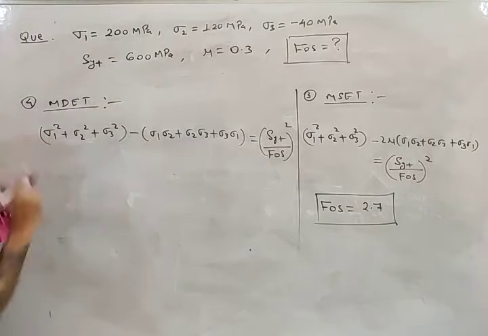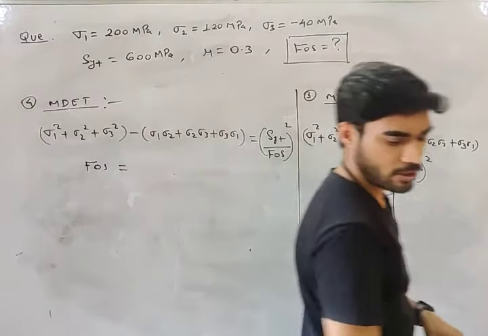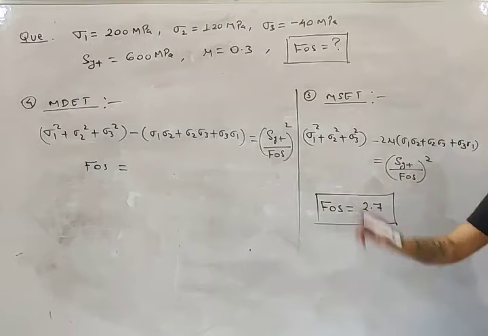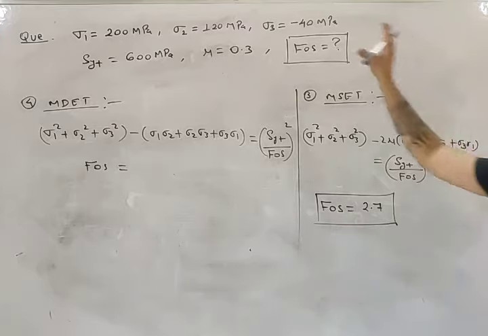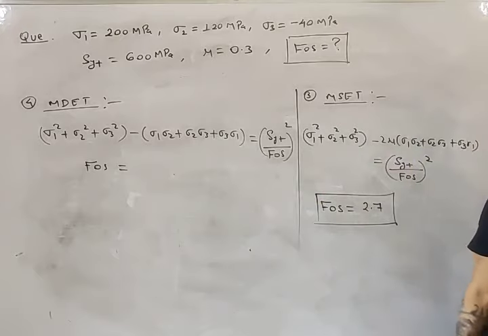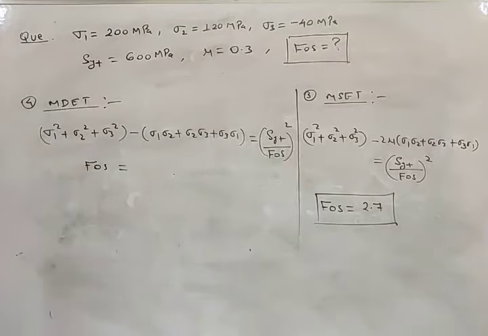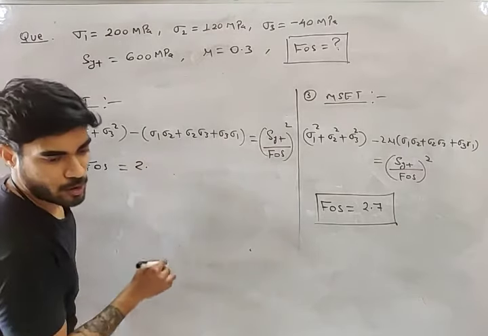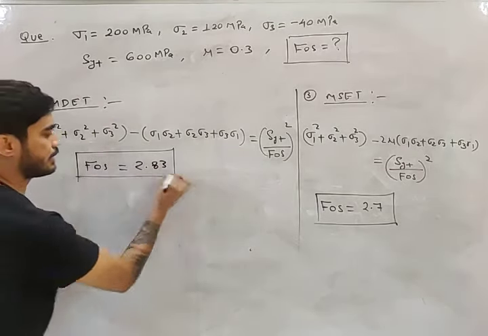Now put the values in this relation and tell me what will be the factor of safety according to distortion energy theory. Calculate it and tell me, my friend. Use your calculators. You just have to put the values in the equation. So factor of safety according to maximum distortion energy theory is equal to 2.83, my friend.